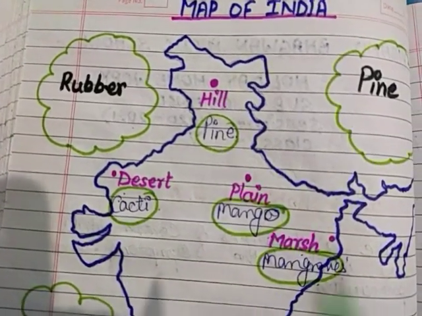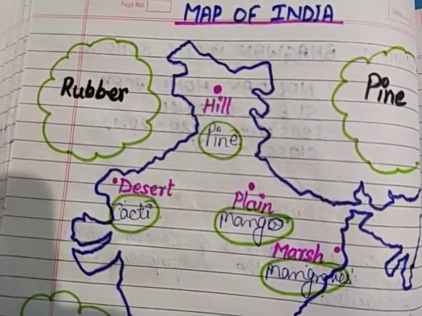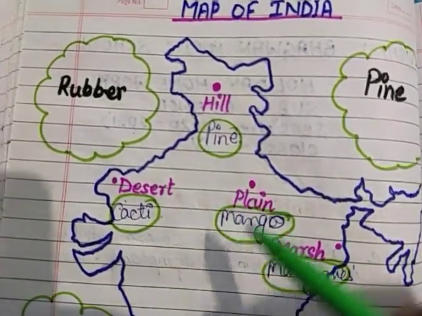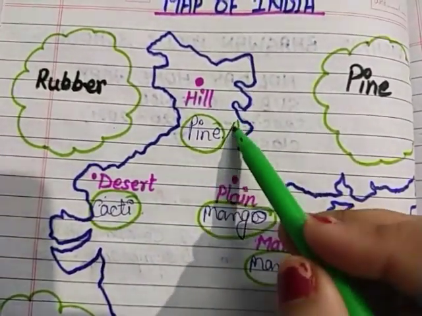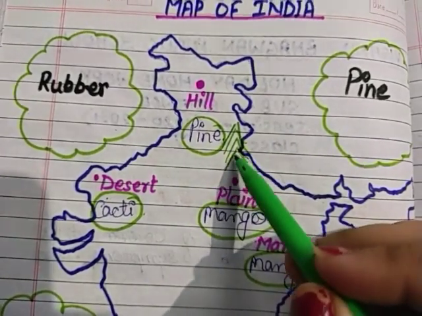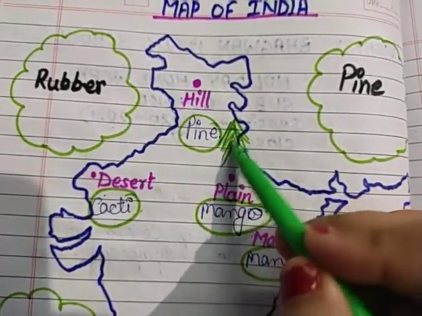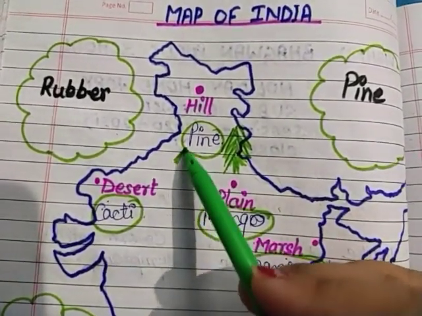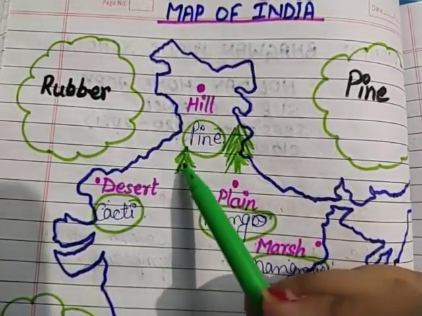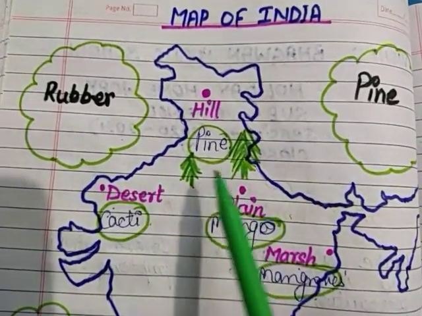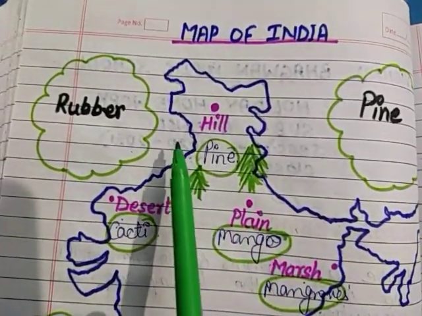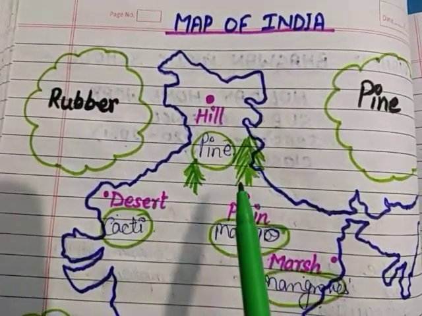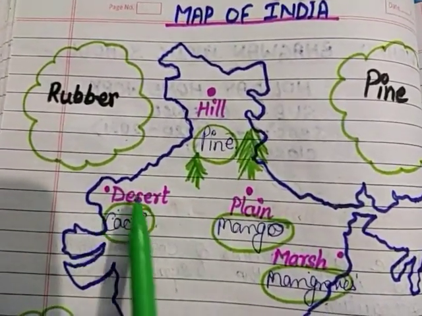You have seen, children, the Christmas tree, that is conical. These are the pine trees which are found in the mountain area, and they are completely suitable for that area. Desert area has the cactus plant.